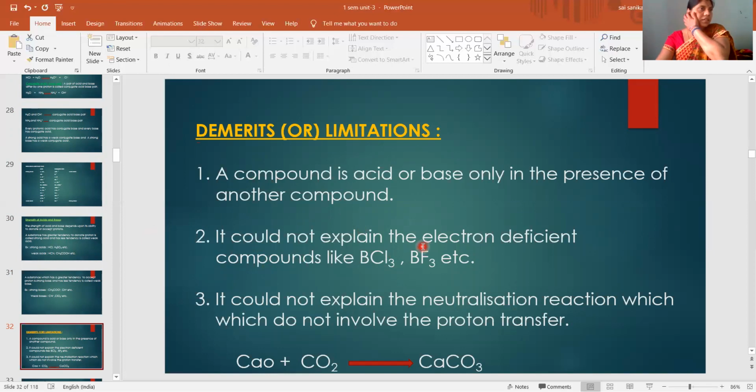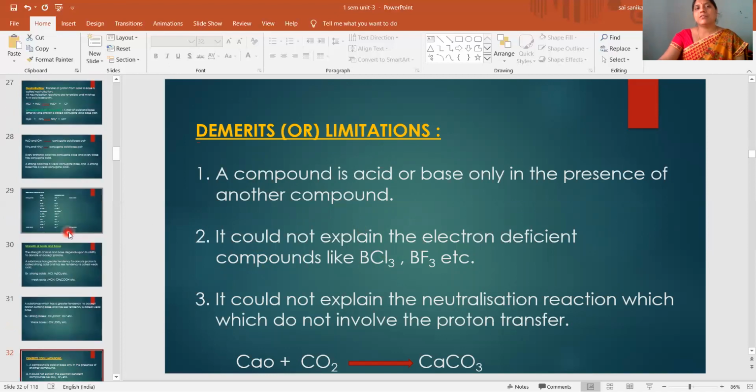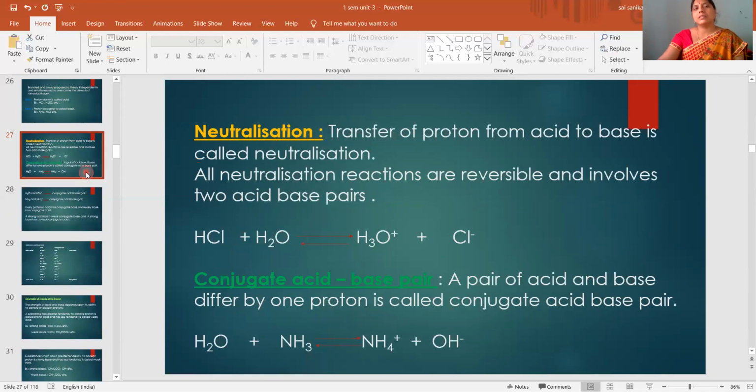So according to Bronsted, what is the acid? Proton donor is called acid. Proton acceptor is called base. And what is neutralization? The transfer of proton from acid to base is called neutralization. Then what is conjugate acid base pair? An acid base pair differing by one proton is called a conjugate acid base pair.